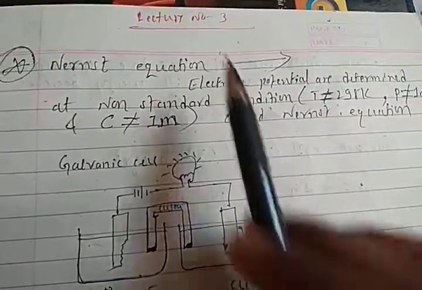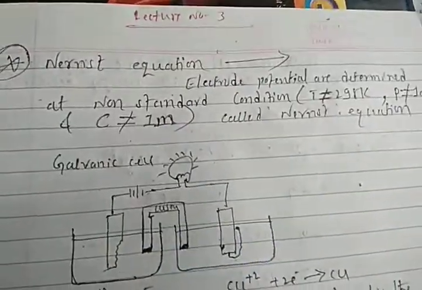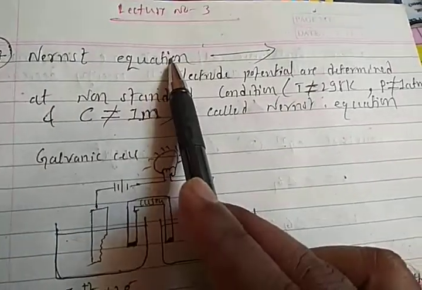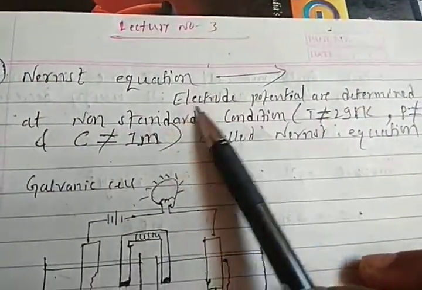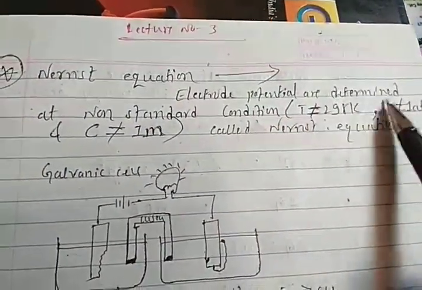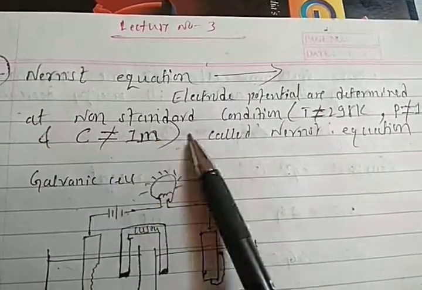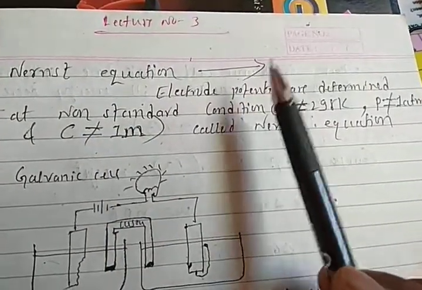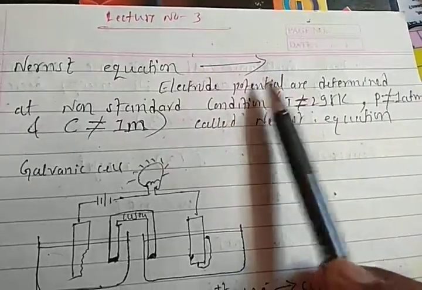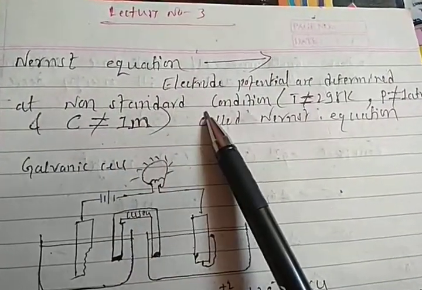In that lecture we are going to discuss the Nernst equation. The Nernst equation means the electropotential is determined at non-standard conditions. Electropotential of the cell determined at the non-standard condition.